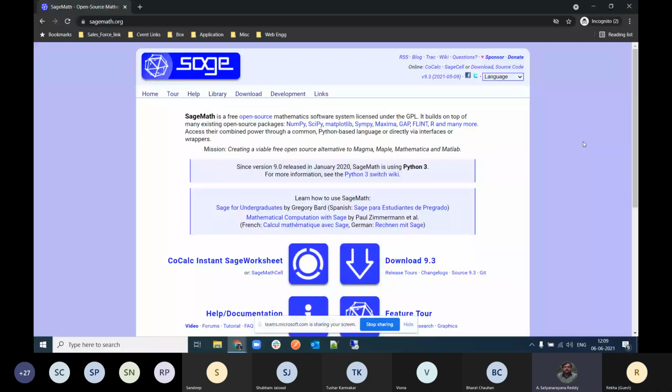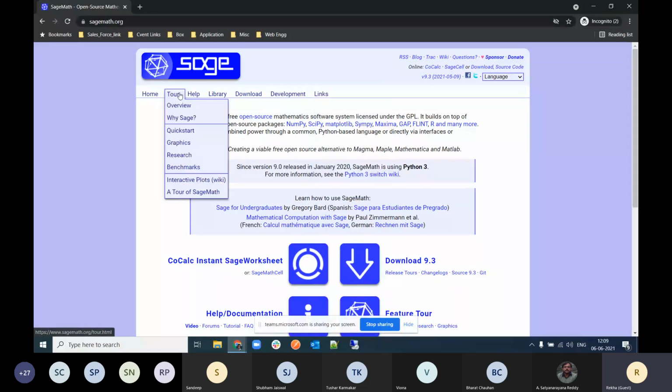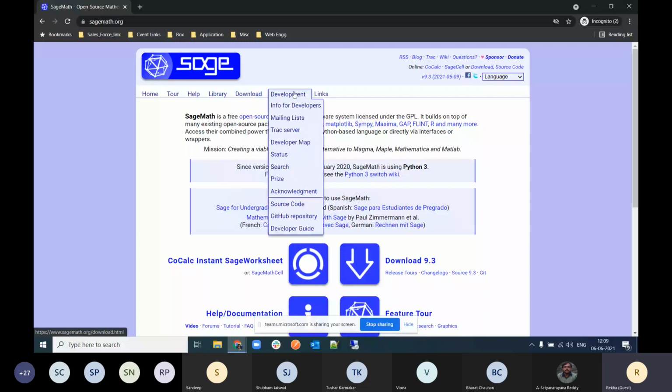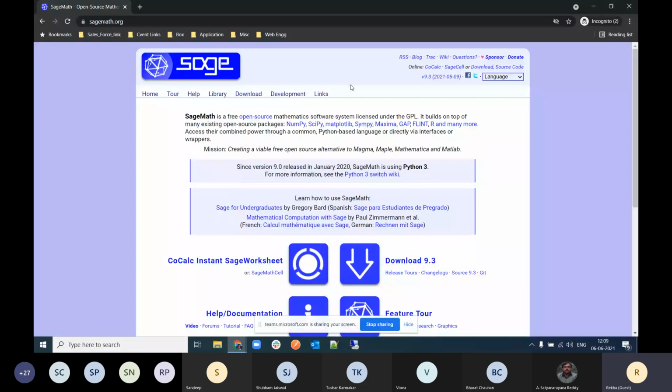Okay, so this is the home page of SageMath. You will get a lot of options here: home, tour, help, library, download, and the development link. Since we can use Sage online as well as download it, the download link is given here, so you can download it on Windows, Mac, or Linux. Complete guidelines are given there, so if you want to download it, you can go there and download it.